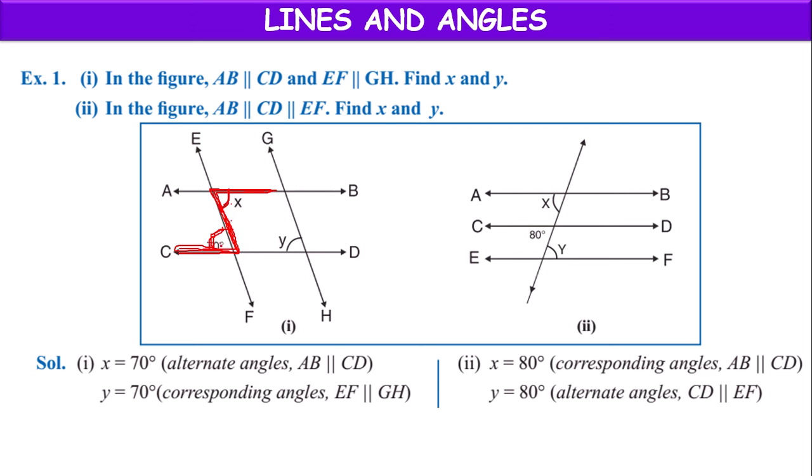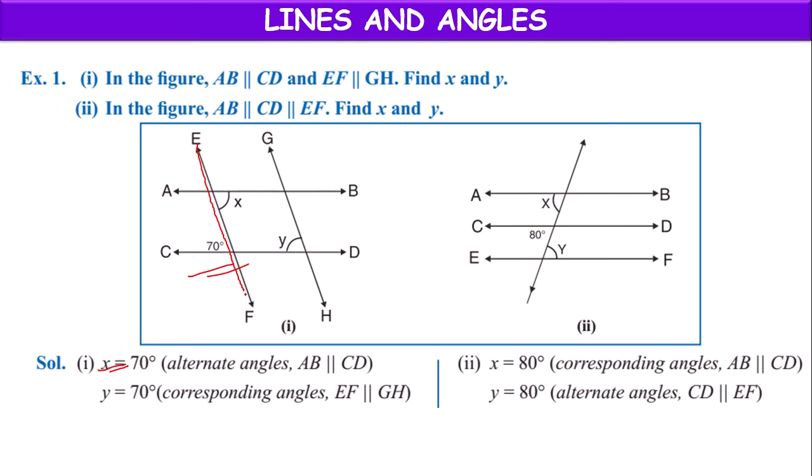These alternate angles are equal because these two lines are parallel and it is a transversal. X value will be 70 degrees.